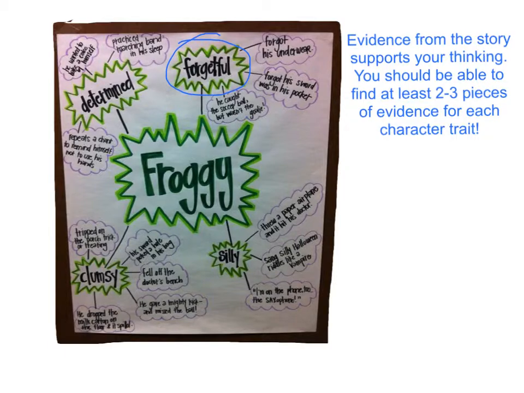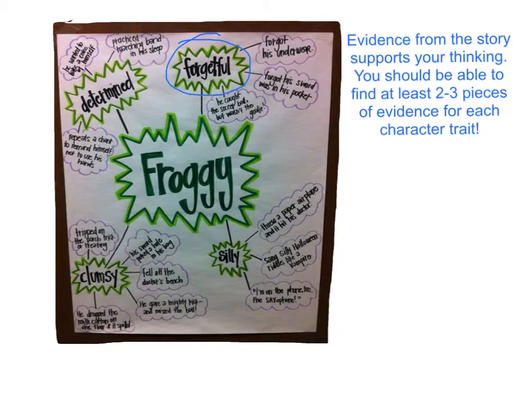He forgot his underwear. Oh, that's silly. He forgot his sword. It was in his pocket, and he caught the soccer ball, but he wasn't the goalie, so he forgot that he wasn't able to use his hands when he was playing. So those are 3 examples from the story that give evidence to back up that he was forgetful.